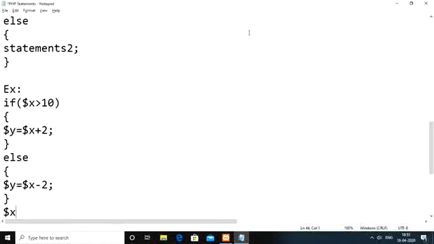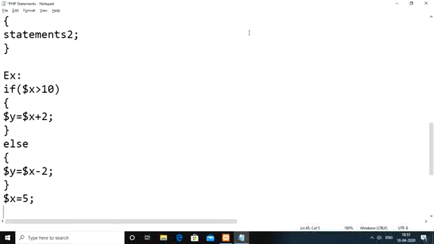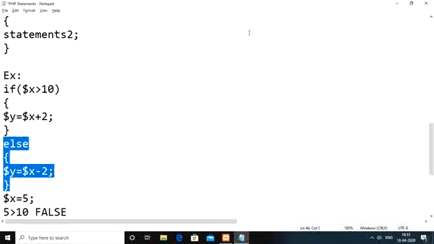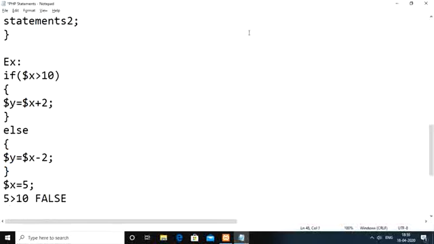Let us say, as of now, the x value is 5. Check the condition: 5 greater than 10. The condition is unsatisfied, which means it is false. In case of false, we execute the statements that are part of the else block. Within the else block, from the x value we subtract 2, and whatever result we obtain we store in y. As of now the x value is 5, so from 5 we subtract 2 and store the result back in the y variable. So you get the y value as 3.